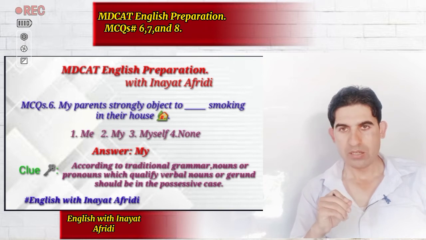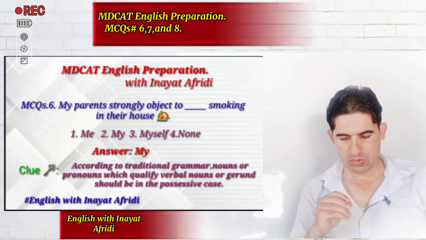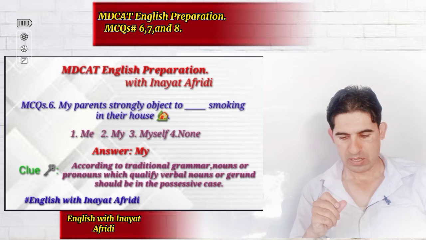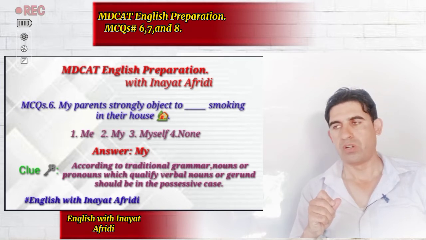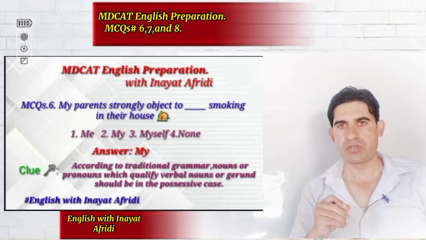Option number 1, me, is the objective form of the pronouns. Number 2, my, is the possessive case of pronouns. And number 3, myself, is the reflexive form of the pronouns, I mean the reflexive case of the pronoun, you can also say that.